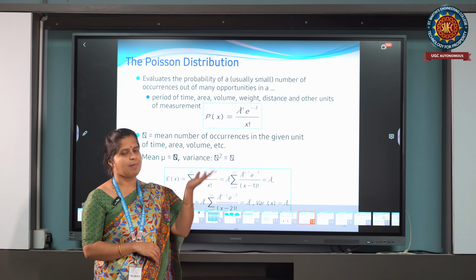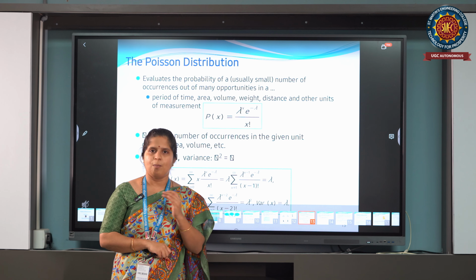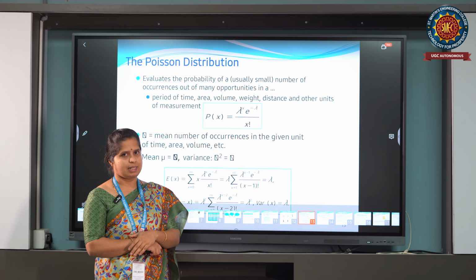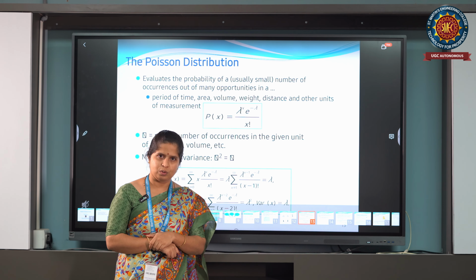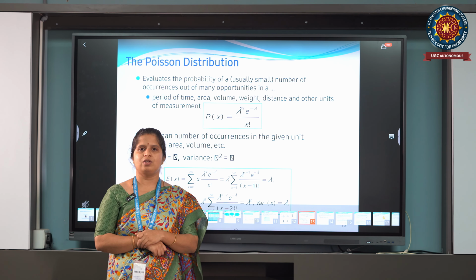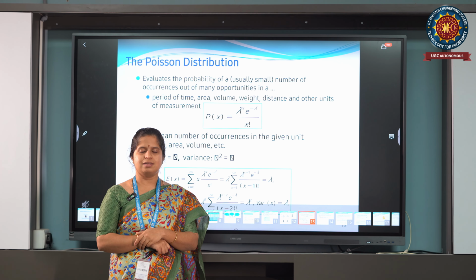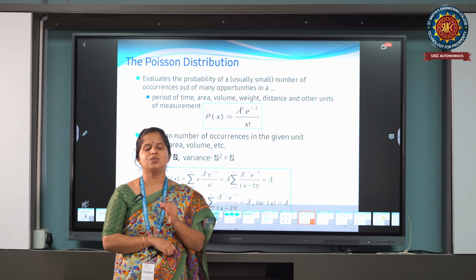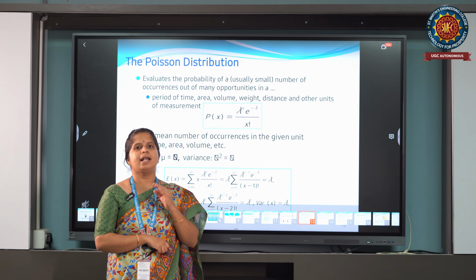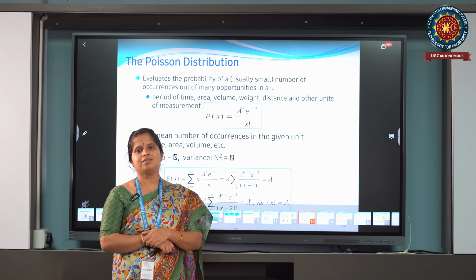The probability mass function of the Poisson distribution is given by P(x) equals e^(minus lambda) lambda^x divided by x factorial, where x takes the values 0, 1, 2 up to infinity, and lambda is the constant called the mean, always greater than 0, and e is the Euler number, having the value 2.718.